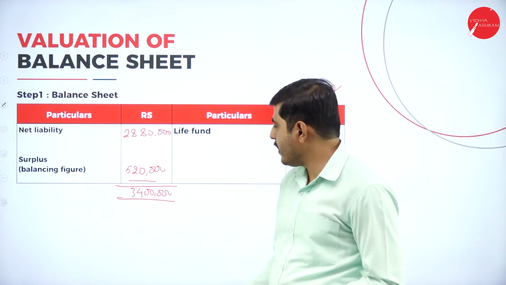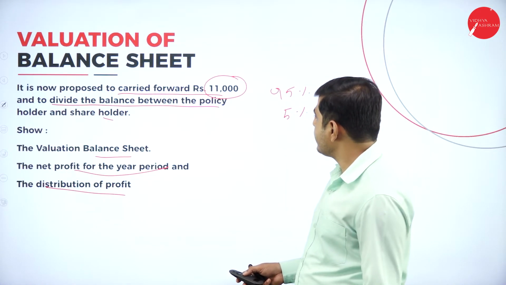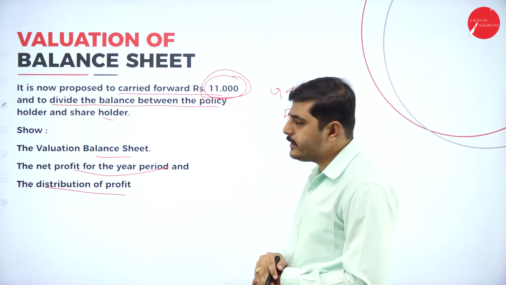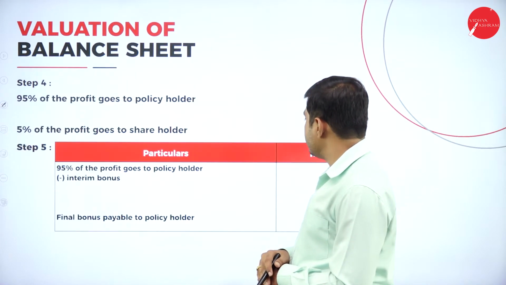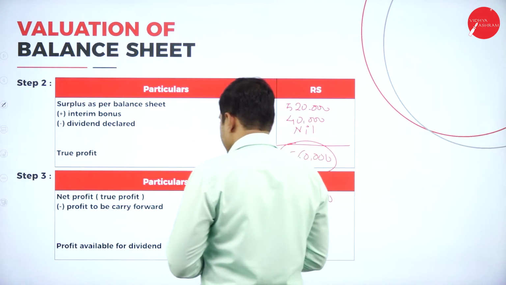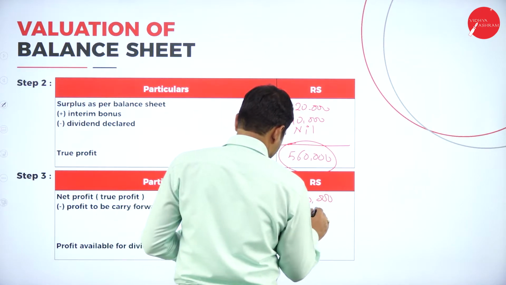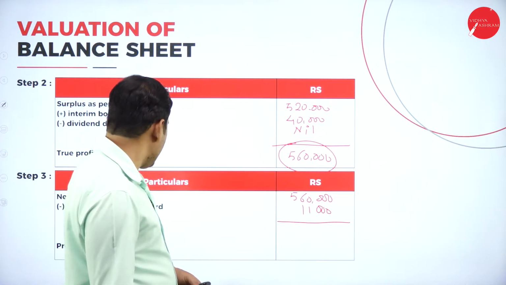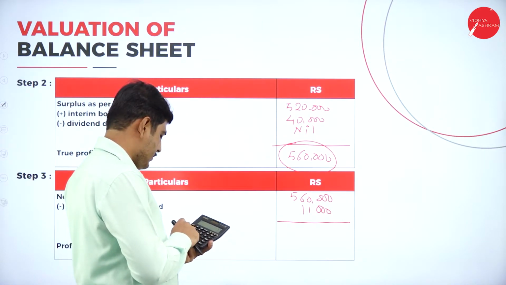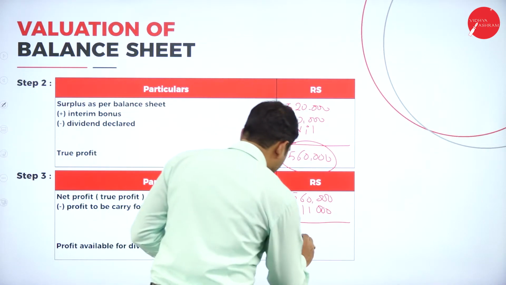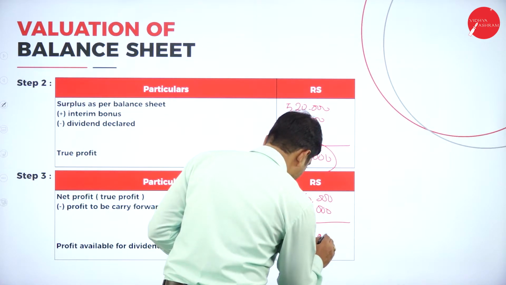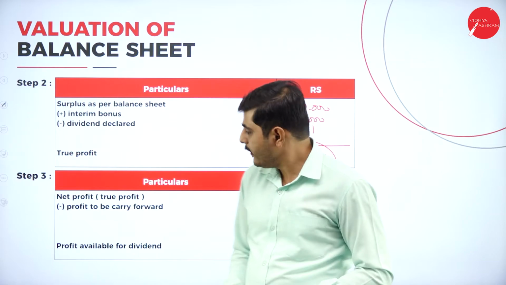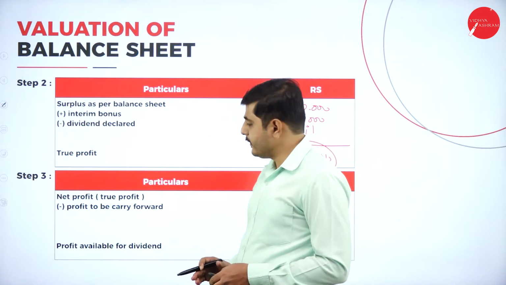What is the profit carried forward? Let's look at the question. The proposed profit to be carried forward is 11,000. So let's deduct this 11,000. The amount we got is the profit available for dividend. So 5,49,000 is the profit available for dividend.